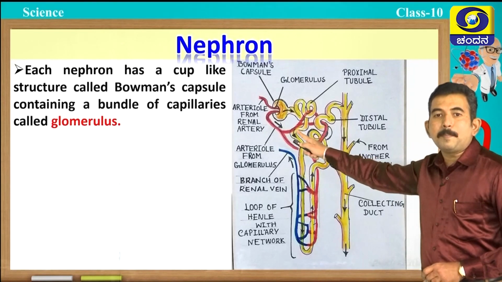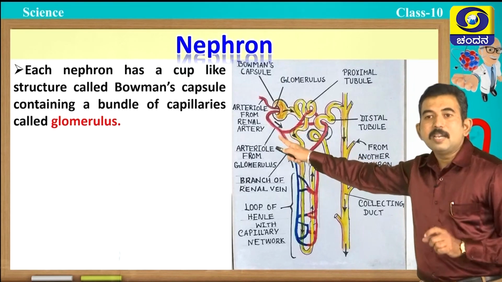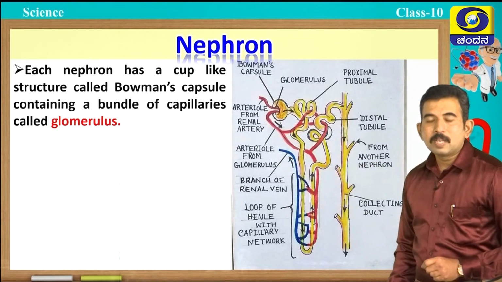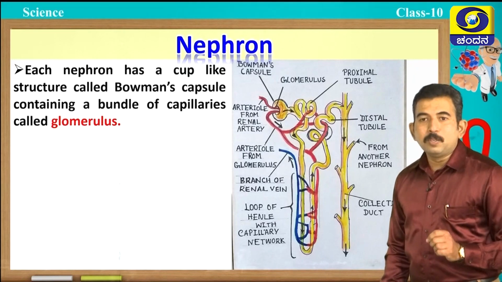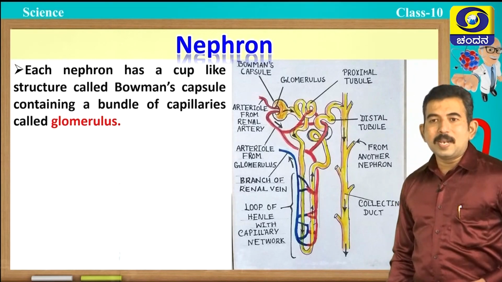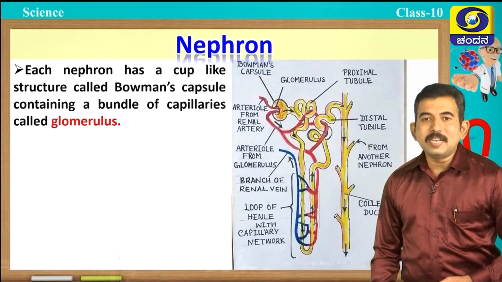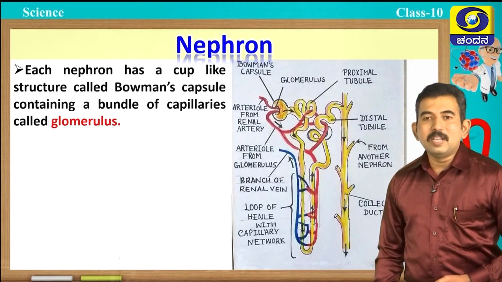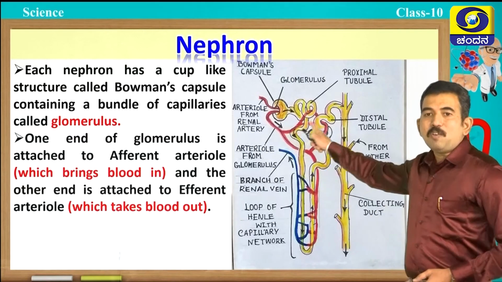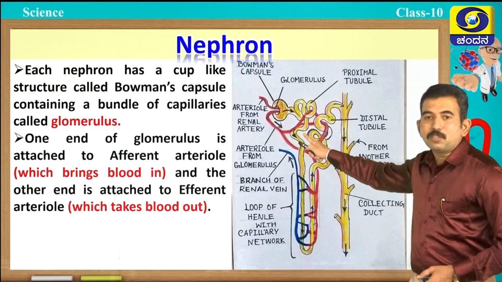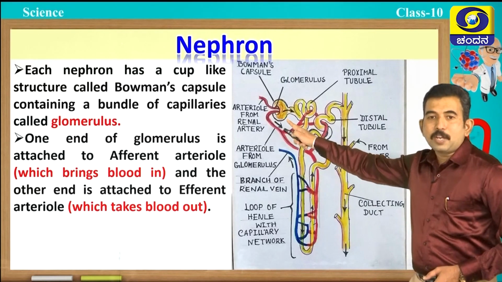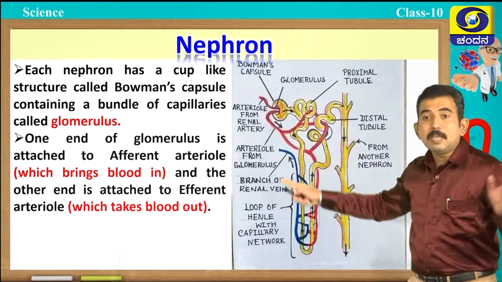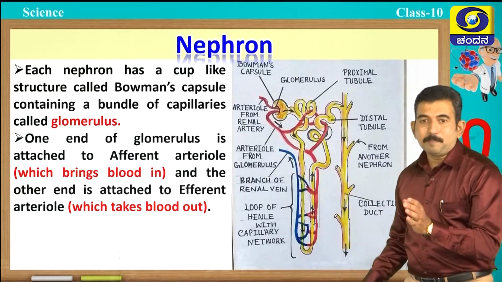This C-shaped cup-like structure which is double layered is called Bowman's capsule. Inside the Bowman's capsule, it contains a network of capillaries, and this network of capillaries is called glomerulus, and one end of the glomerulus is attached to the afferent arteriole that brings the impure blood to the kidney.